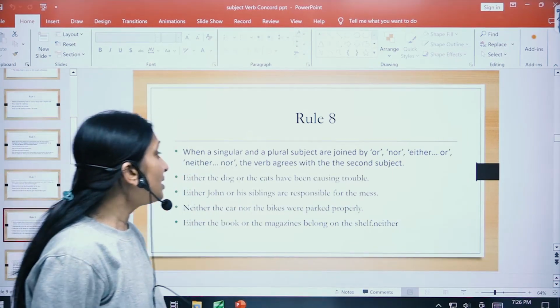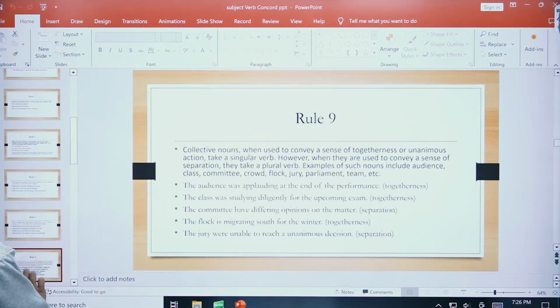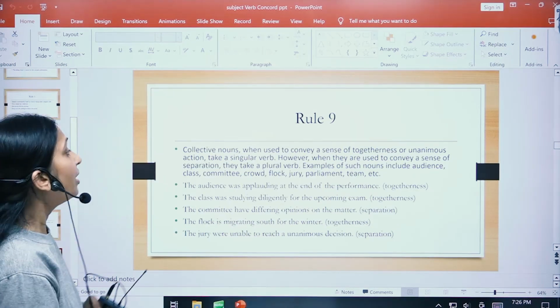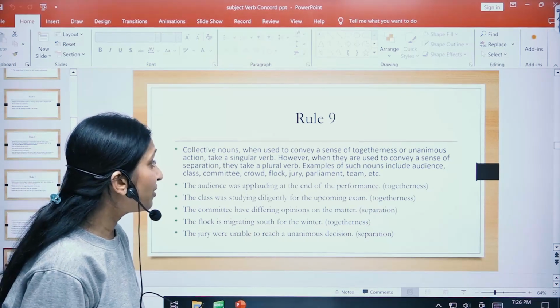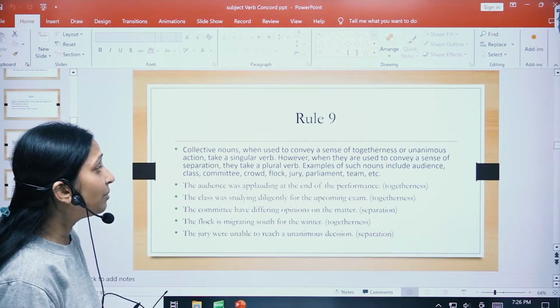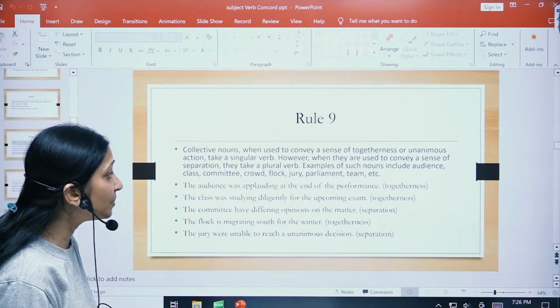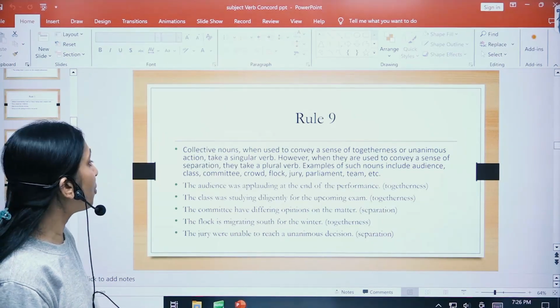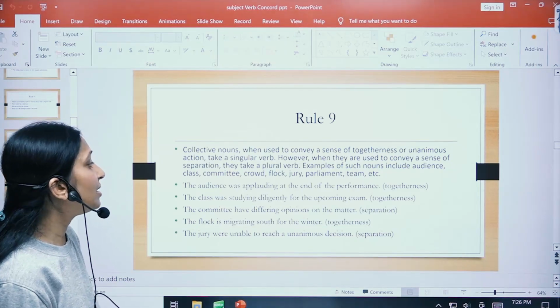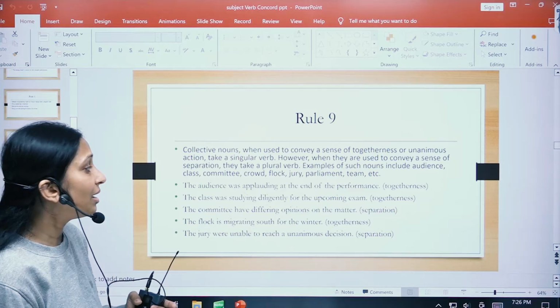Let us understand rule number 8. When a singular and a plural subject are, okay, that we have already done, I guess. Okay, it's repeated. Okay, so collective nouns used to convey a sense of togetherness or unanimous action take a singular verb. However, when they're used to convey a sense of separation, plural verbs. Examples of such nouns: audience, class, committee, crowd, flock, jury, parliament, team, etc.